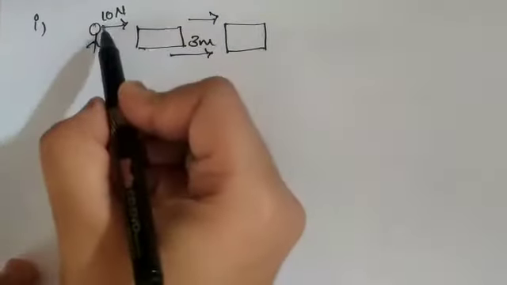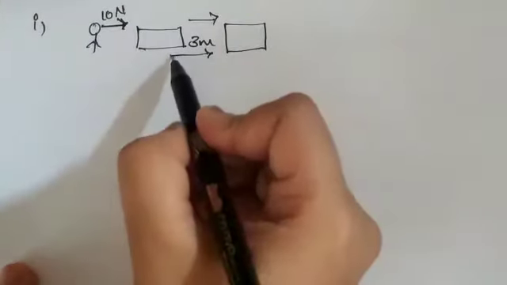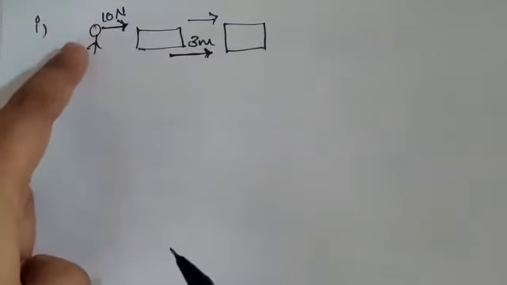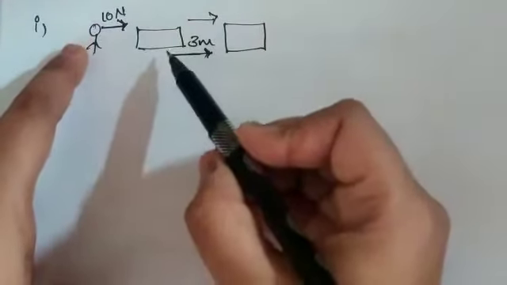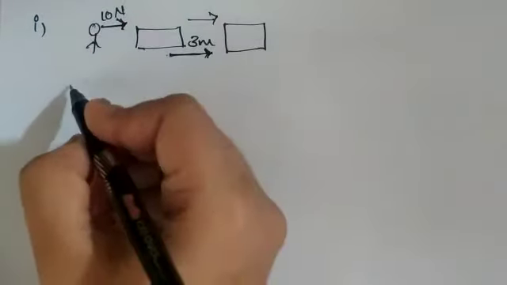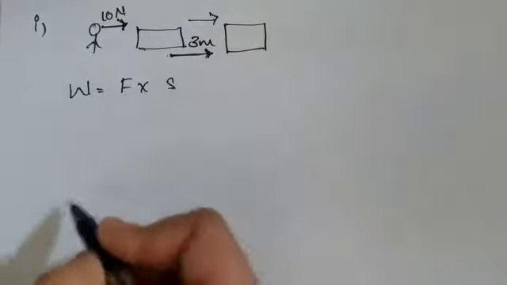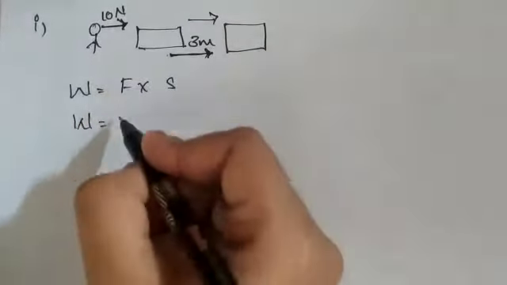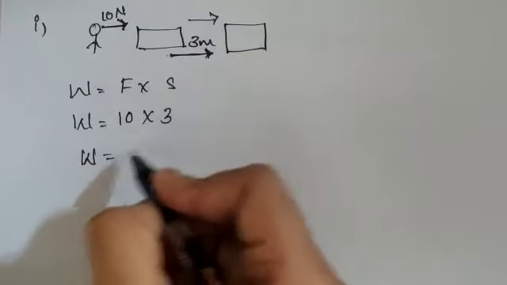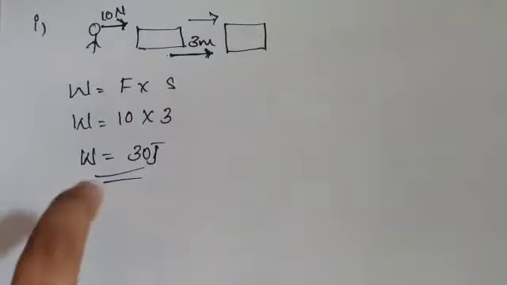So here you can see you are applying force in this direction and the box is moving in this direction. That means in whichever direction you are applying the force, in that same direction the box has been displaced. So in this case, work done is equal to force into displacement. W equals force 10 into displacement 3. So work done here equals 30 joule. That is the first case.